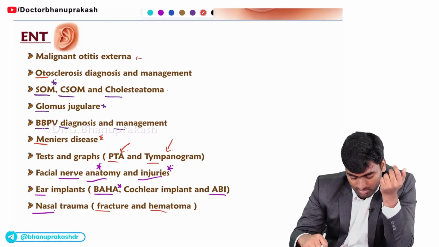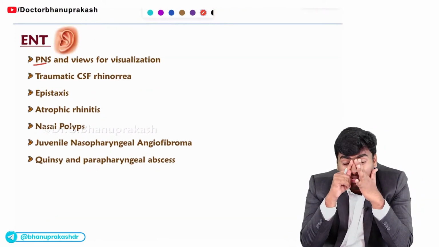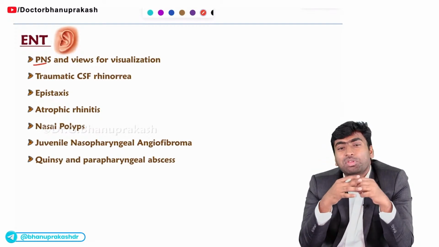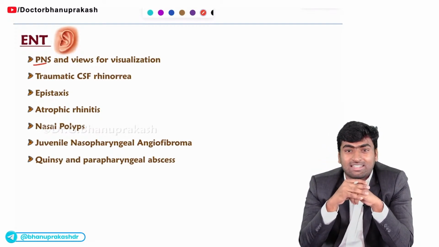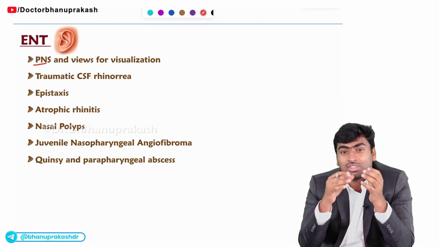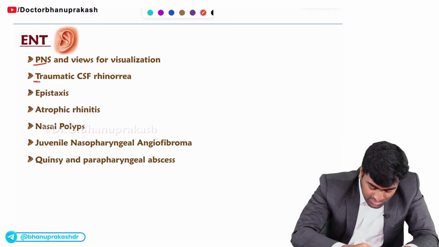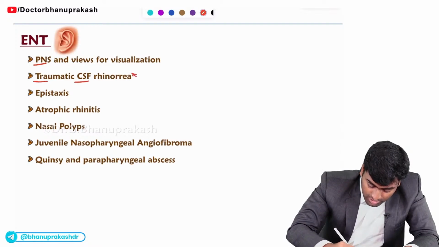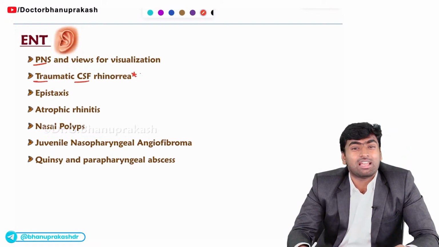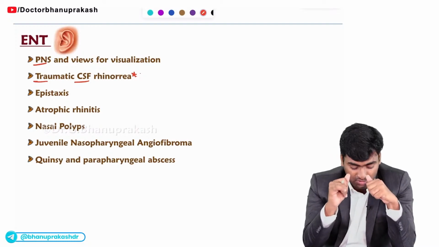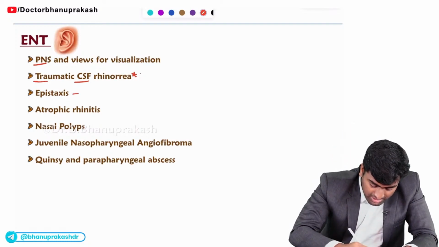Fine. And about the next part, the PNS, the paranasal sinuses, they will ask you which of the following X-ray views will be used to diagnose the paranasal sinuses, like Waters view. They will give this view, and they will ask you which of the following views is this. Fine. And next one, it is the traumatic CSF rhinorrhea. In this case, they will give you this Le Fort fracture, and they will ask you which of the following modalities you will use for this diagnosis. Fine. And next one, it is epistaxis.